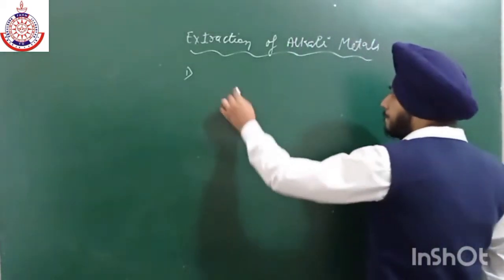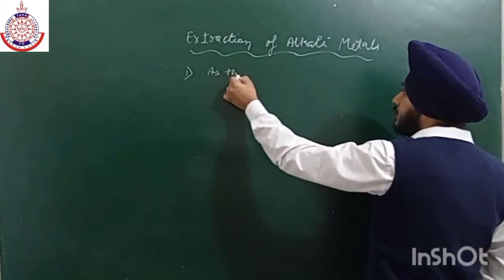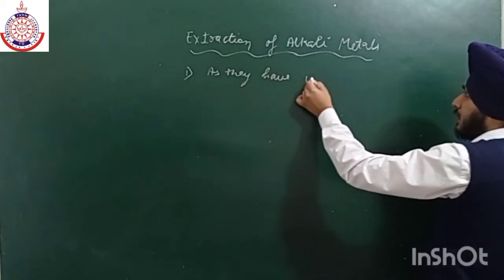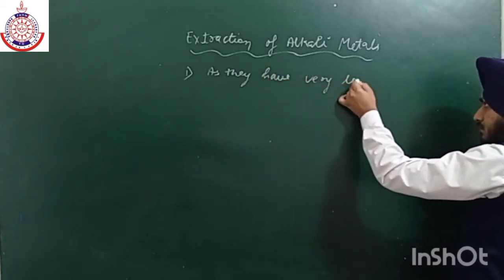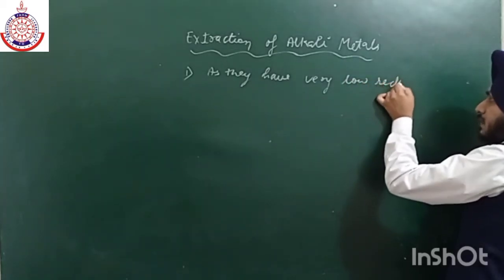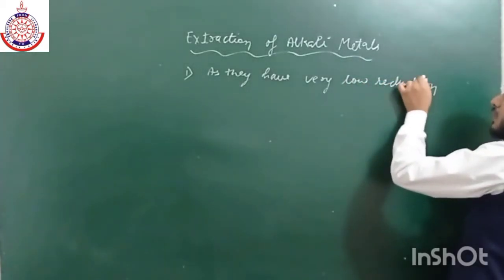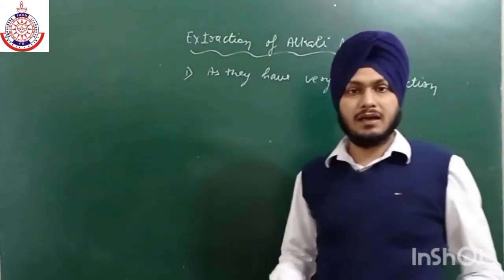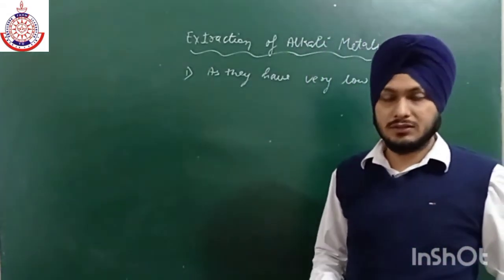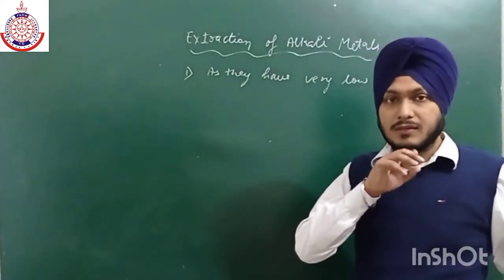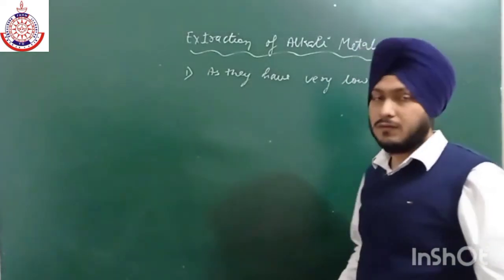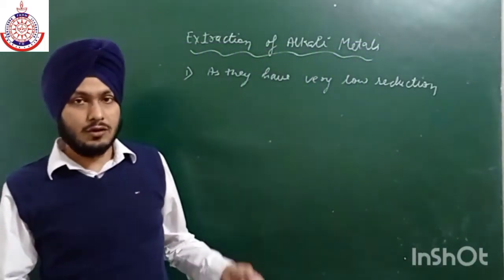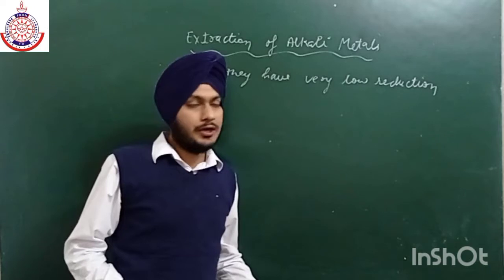As they have very low reduction potential, they will not undergo reduction by the help of any other reducing agent. Like if we talk about lithium, lithium is the most powerful reducing agent, so no other metal can reduce lithium.